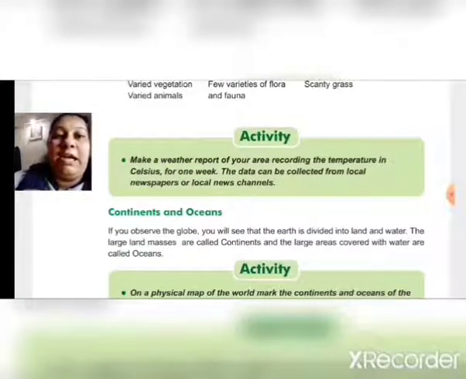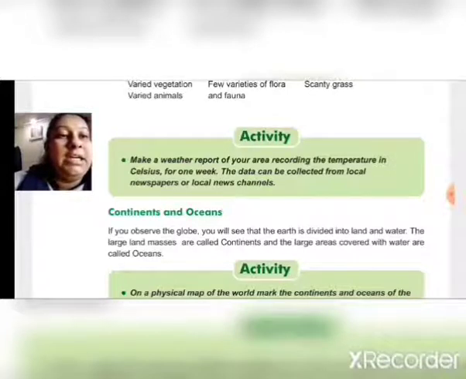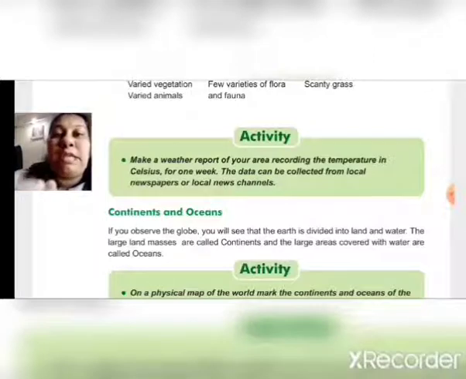Then our next topic is continents and oceans. If you observe the globe, you can see that our earth is divided into land and water.